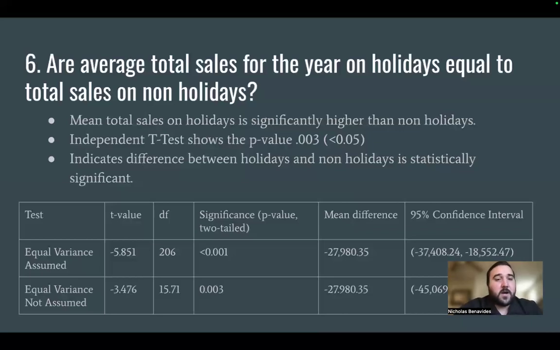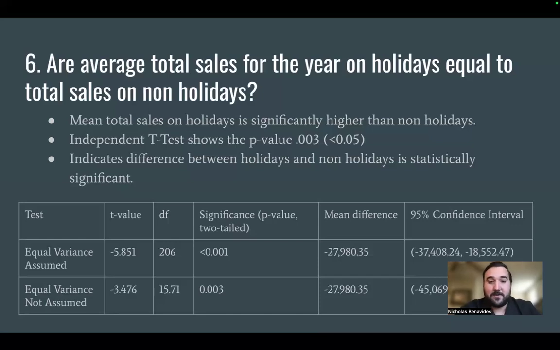For question 6, are average total sales for the year on holidays equal to total sales on non-holidays? For this question, in SPSS, we ran an independent samples t-test. The first thing we noticed was the difference in means, suggesting total sales are higher on holidays than non-holidays. Since the p-value in the equal variances not assumed row is 0.003, which is less than 0.05, the findings are statistically significant in the difference in total sales between holidays and non-holidays. All this to say, yes, average total sales for the year on holidays are significantly higher than on non-holidays.